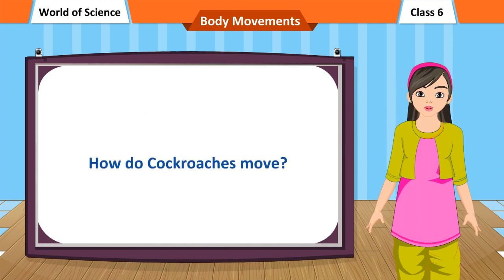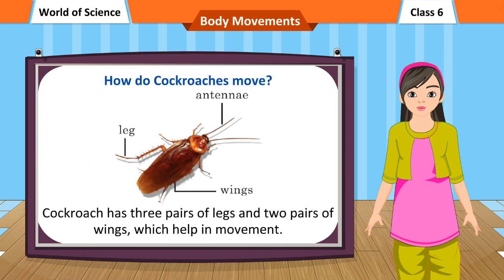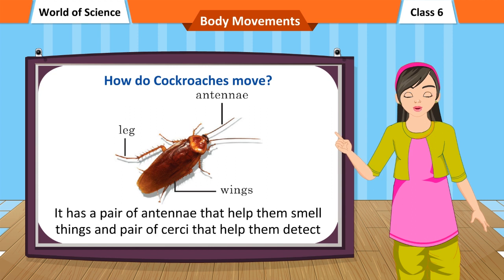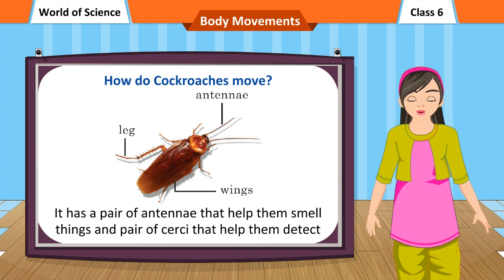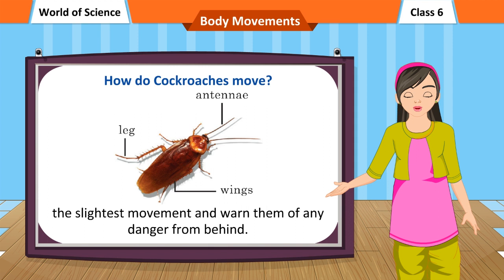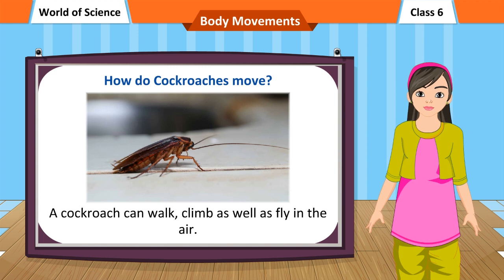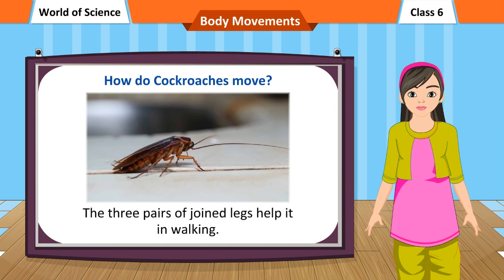How do cockroaches move? A cockroach has 3 pairs of legs and 2 pairs of wings, which help in movement. It has a pair of antennae that help them smell things and a pair of cerci that help them detect the slightest movement and warn them of any danger from behind. A cockroach can walk, climb as well as fly in the air. The 3 pairs of jointed legs help it in walking.